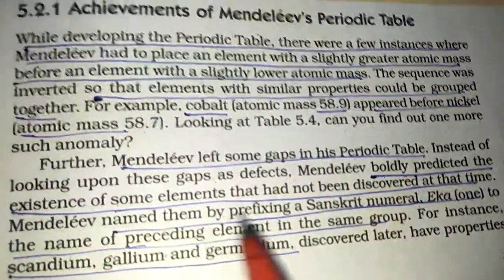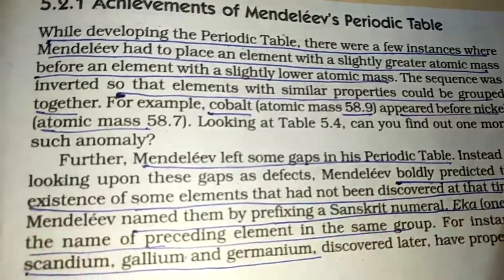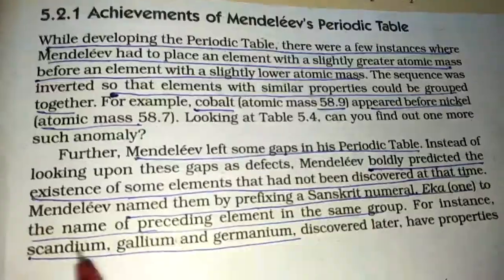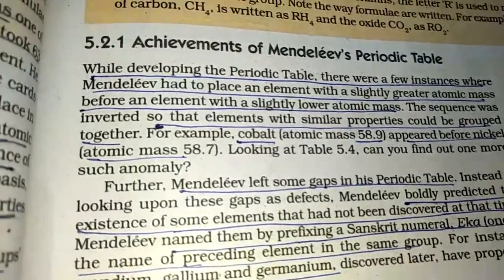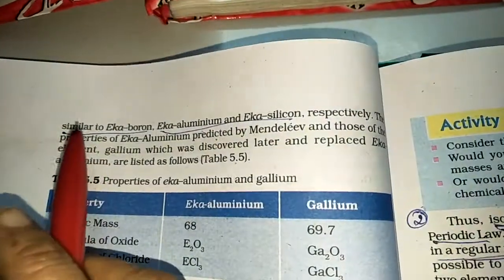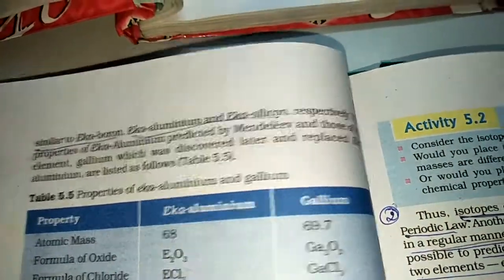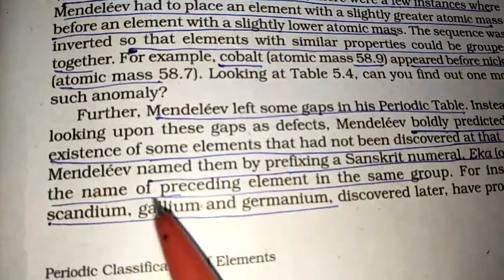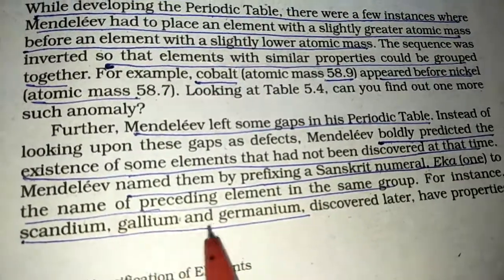Now Mendeleev named them by prefixing a Sanskrit word Eka, that is one, to the name of the preceding element in the same group. For example, just turn the page. He had named Eka boron, Eka aluminium and Eka silicon. Go back to the last paragraph of the previous page. They were similar to scandium, gallium and germanium.